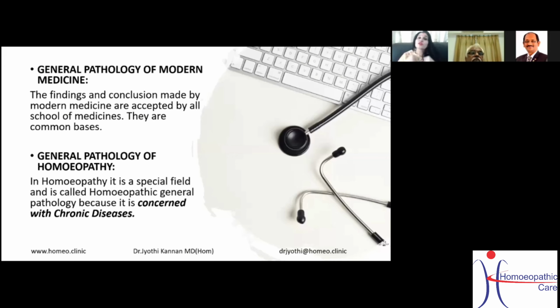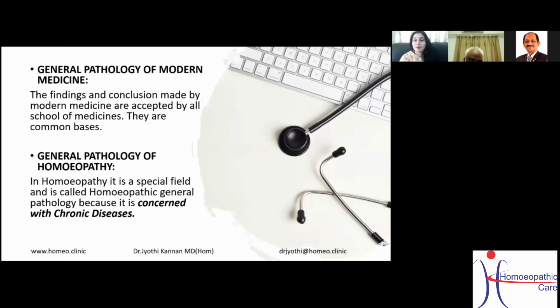Yet, it was given freely. And what happened? Their conclusion was accepted by everybody. That is what happens with the general pathology of modern medicine. They have certain findings and conclusions, and whatever they tell becomes the common basis, and everybody accepts it.